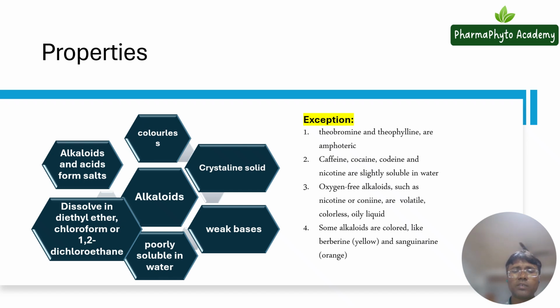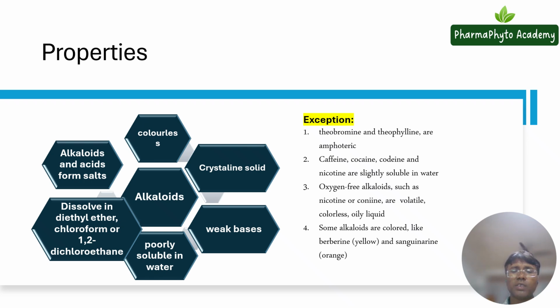Water, as we have seen here. These alkaloids are actually crystalline solids. Some alkaloids are liquid in nature, and these are also volatile.